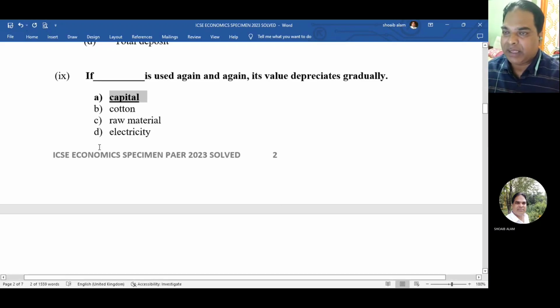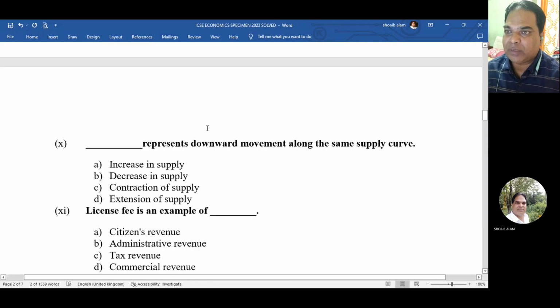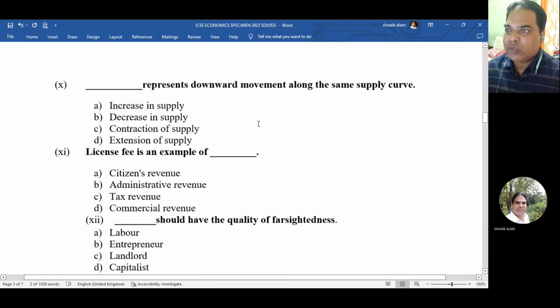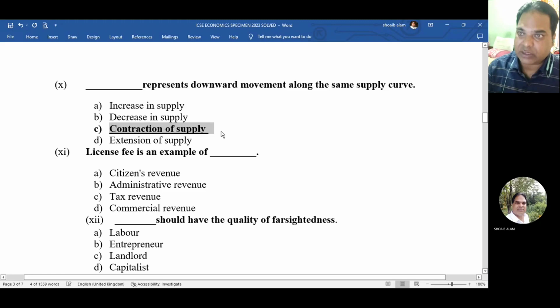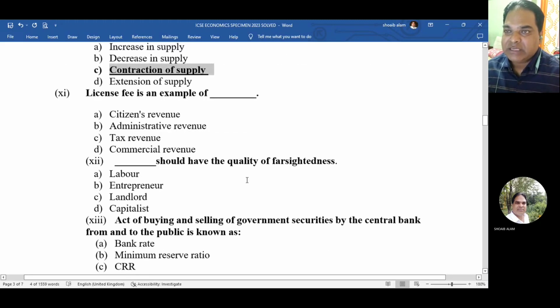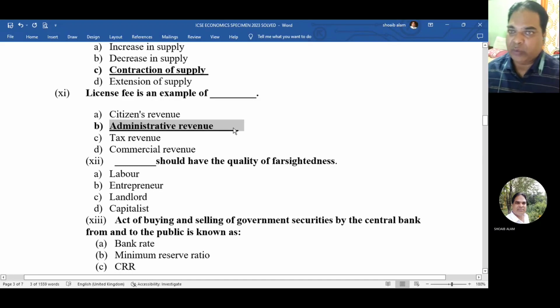Okay, then now let us move on to number 10. Dash represents downward movement along the same supply curve. What would be the correct answer? The answer would be increase in supply, decrease in supply, contraction of supply, extension of supply. The correct answer is C, contraction of supply. Okay. Then number 11, license fee is an example of citizen revenue, administrative revenue, tax revenue, commercial revenue. The answer is B, administrative revenue.